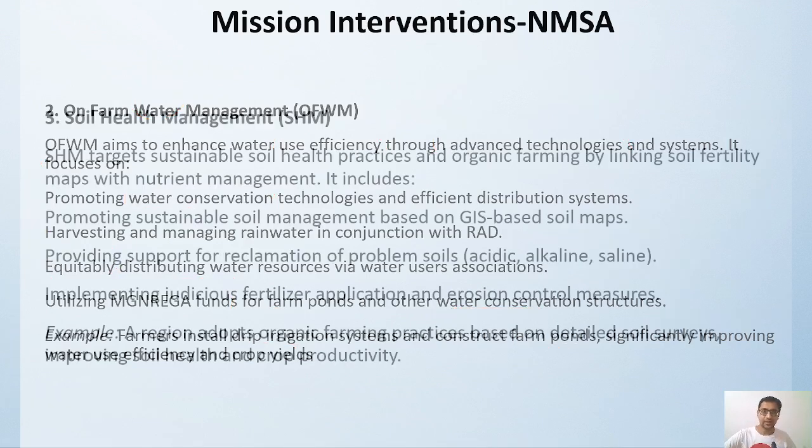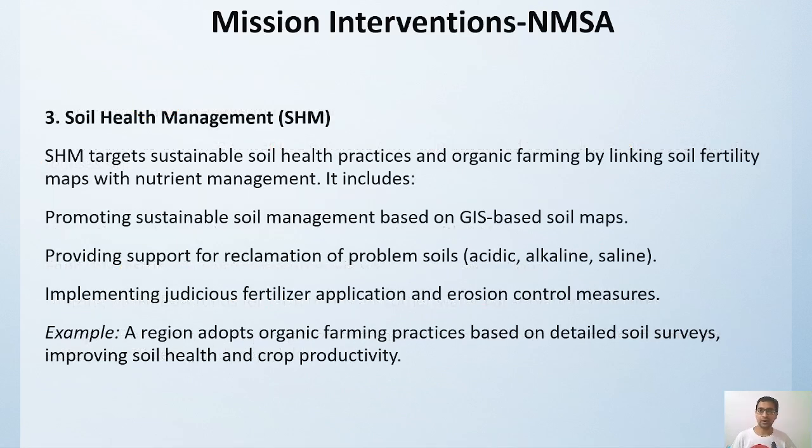Then we have soil health management under the National Mission for Sustainable Agriculture, which is again one of the most integral parts of the mission.